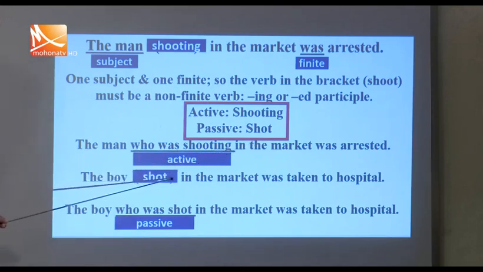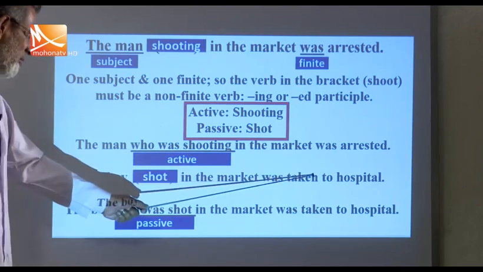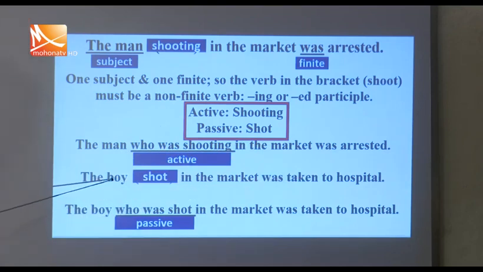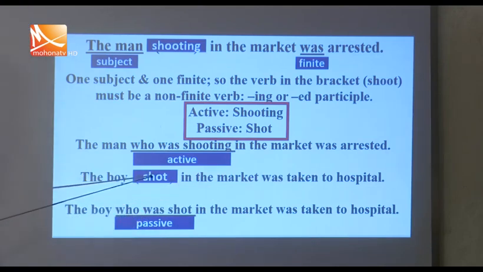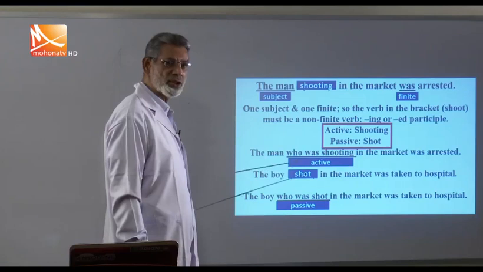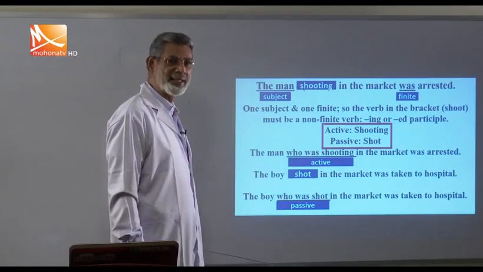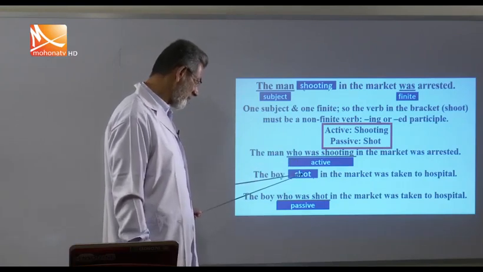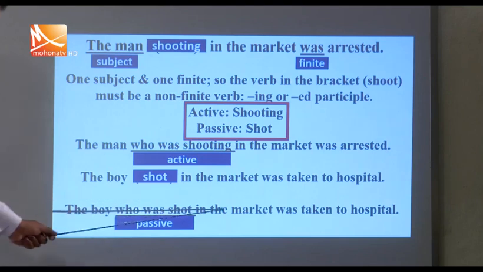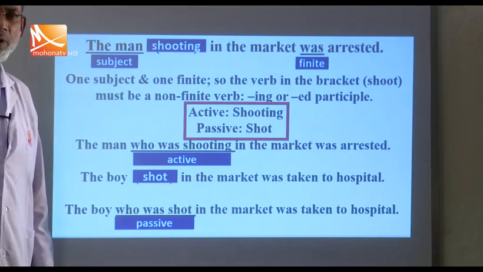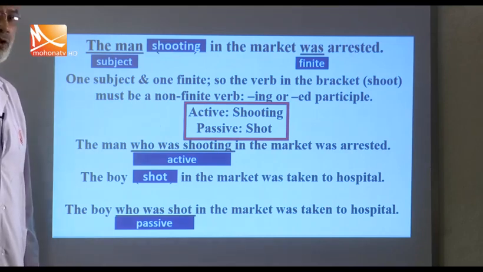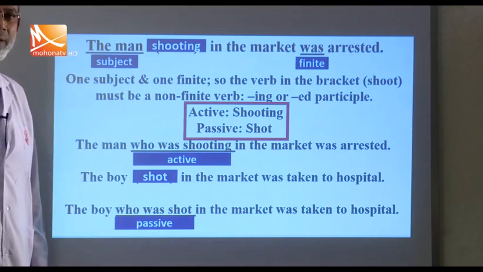The boy shot in the market was taken to the hospital. So the boy is the subject, and was taken to the hospital, was taken, is the finite verb. So it must be shot, because the boy did not do the action. Somebody else did the action. So here it is a past participle. The boy who was shot in the market was taken to the hospital. So in the case we have a doer, we must use ing, and in the case we do not have a doer, we must use the ed participle.